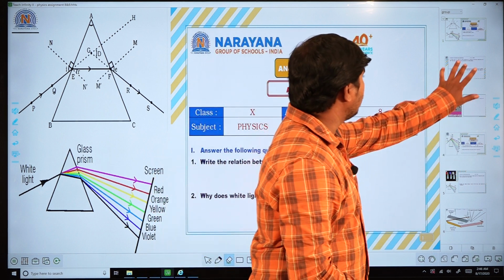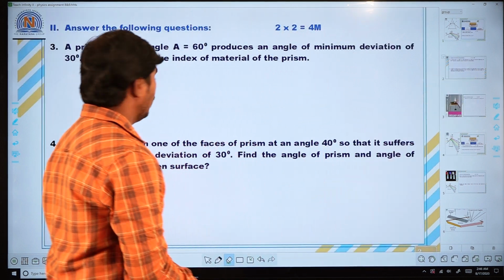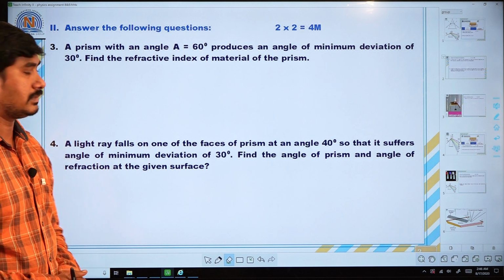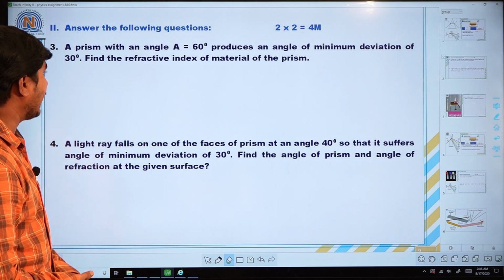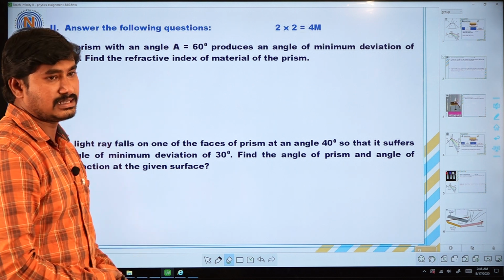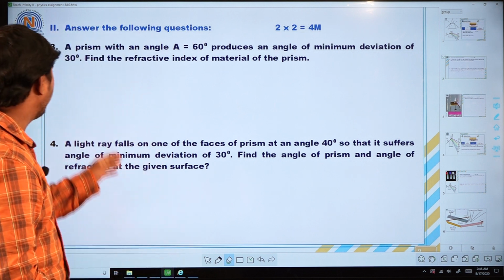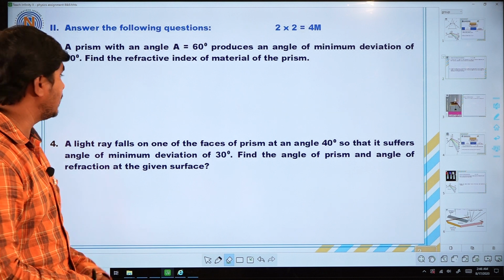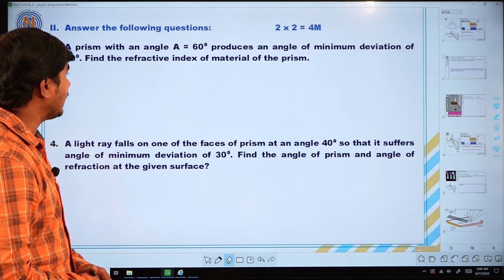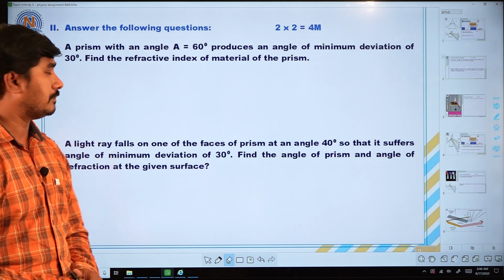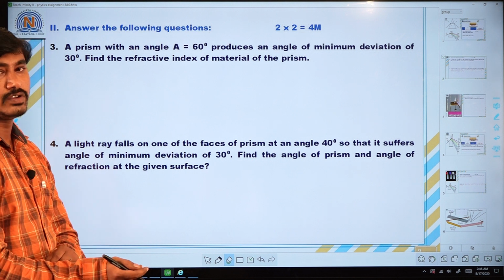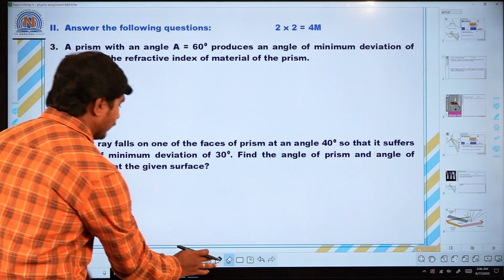Next, see the third question. This is a problem. The question is: a prism with an angle of 60 degrees, that is the angle of prism, produces an angle of minimum deviation of 30 degrees. Find the refractive index of the material of the prism. First we have to write the given data.